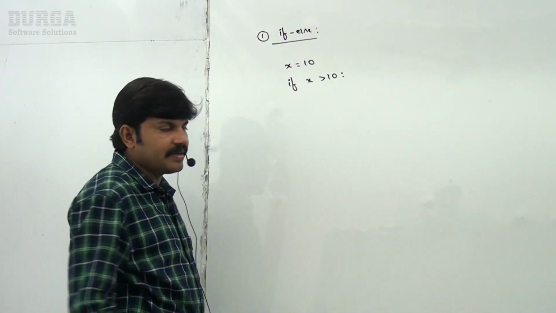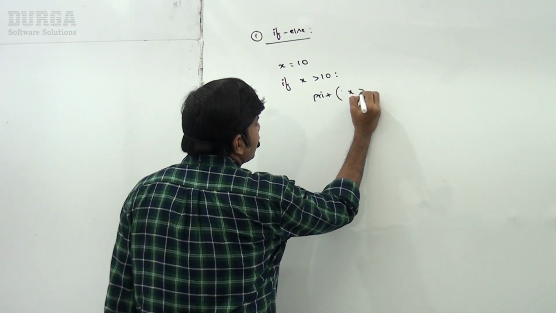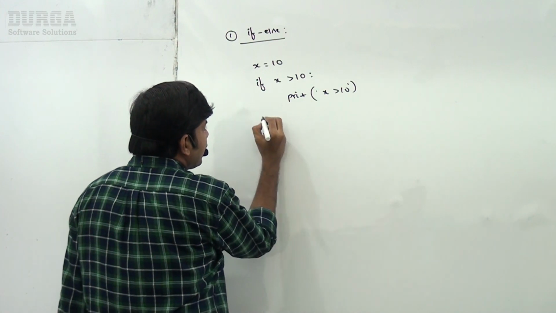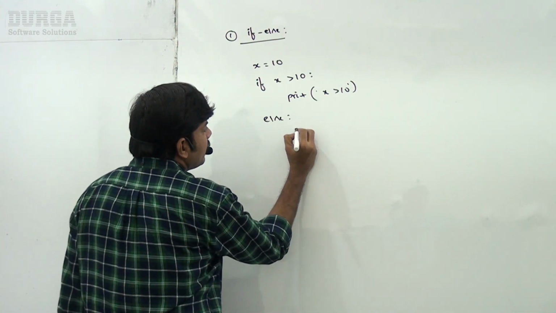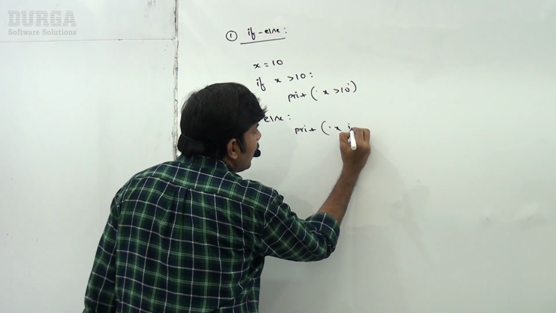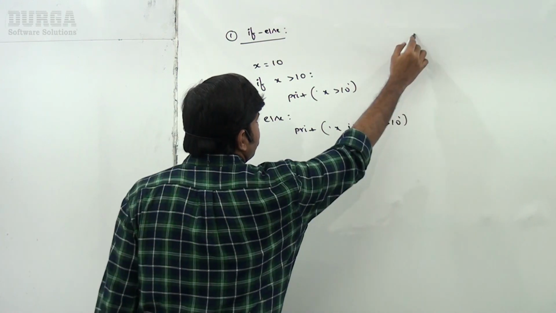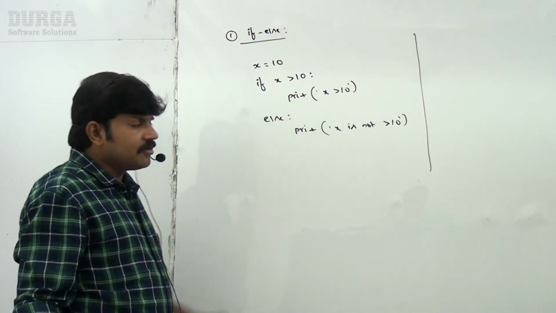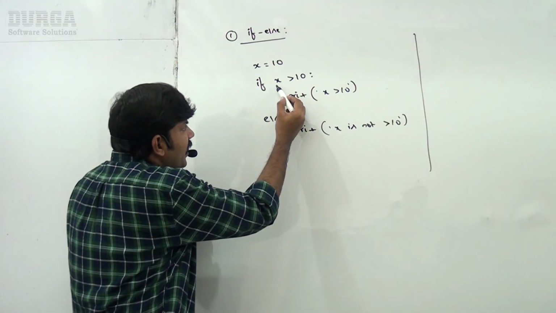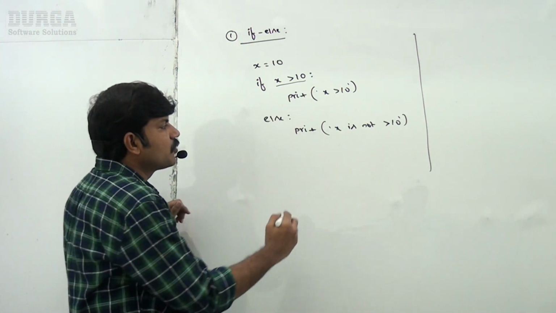If x greater than 10, print x greater than 10, else print x is not greater than 10. If this condition fails, the else part is going to execute.